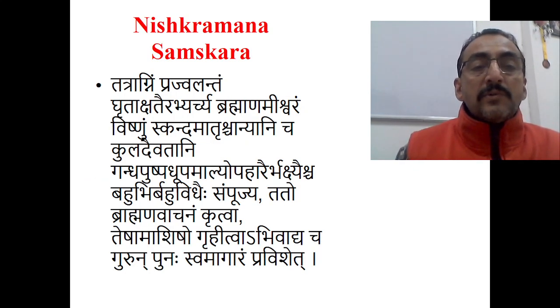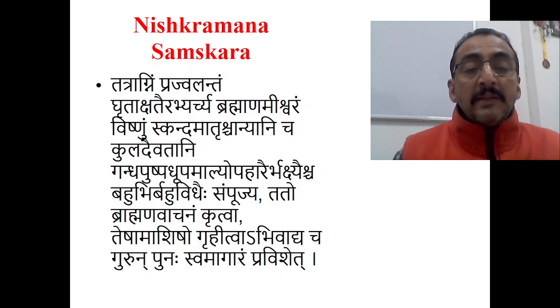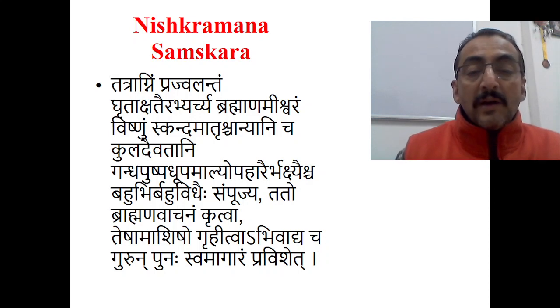Tatra Agnim Prajulanaham Gritaha Kshatera Bhyarjaha Brahmanaham Ishwaram Vishnum Skandham Matraschanyanicha Kuladevatanihi Gandha Pushpaha Dupa Malyopahari Baksheshcha Bahuvidir Sampuja. Tatoho Brahmana Vachanam Kratvaha Teshamashishoho Grihitvam Avivadyacha Gurun Punaha Swamagaram Pravishayat.